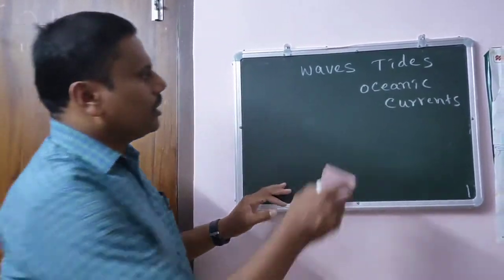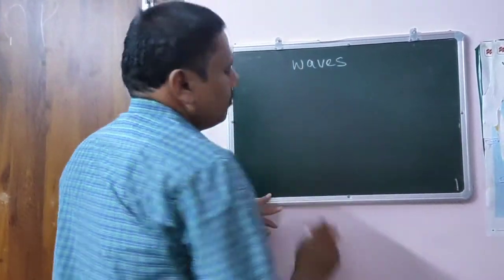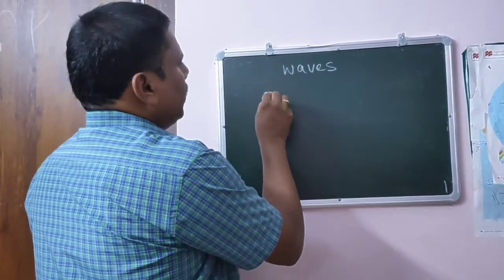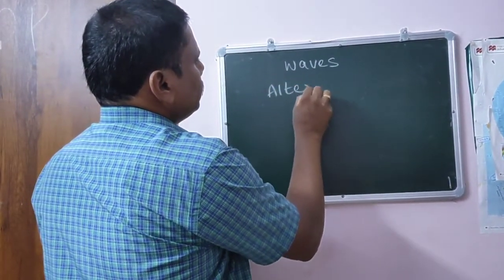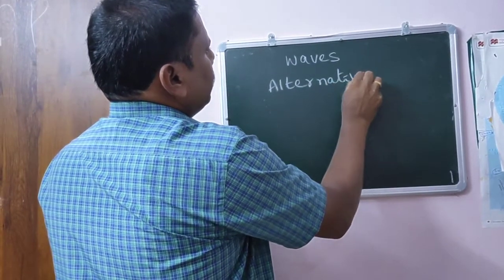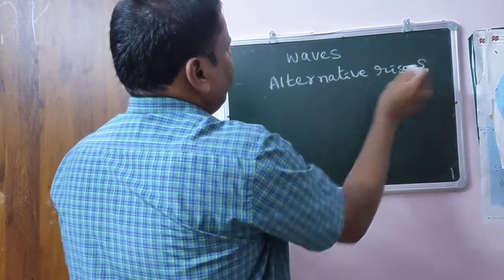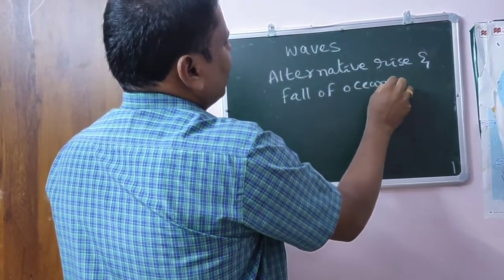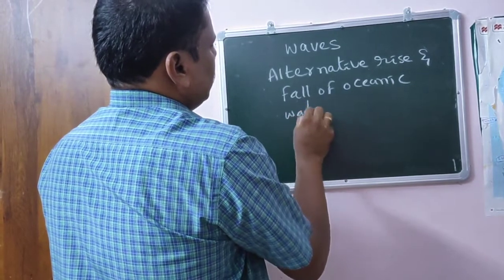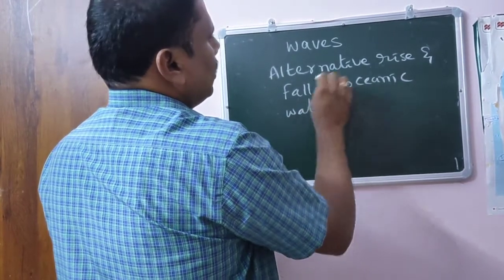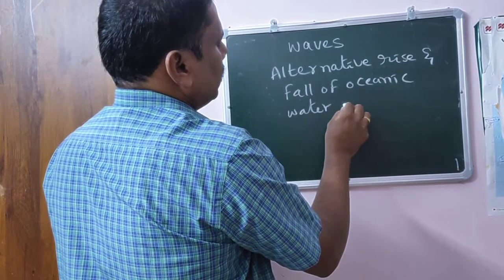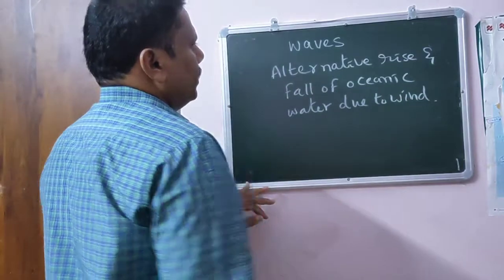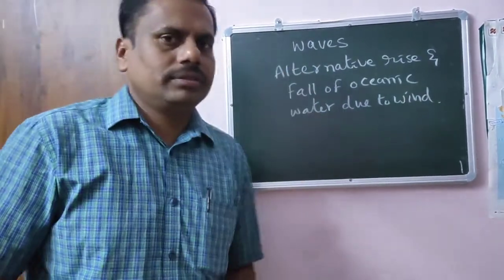Now let us see what are waves. What are waves? In a simple way, how do we define waves? The alternative rise and fall of oceanic water due to wind are called waves.